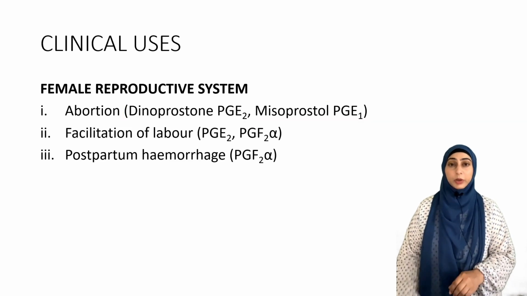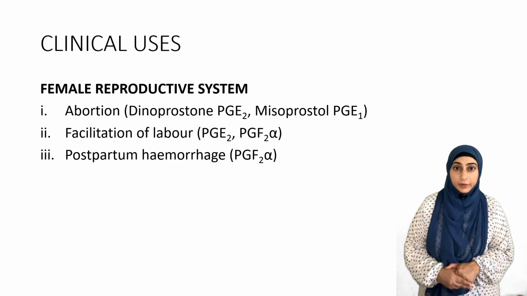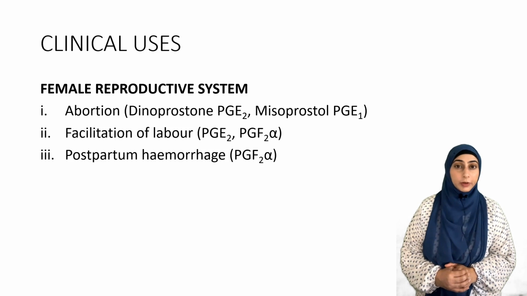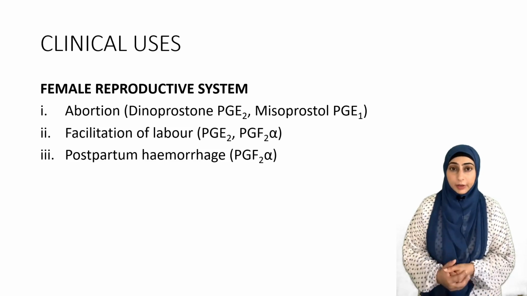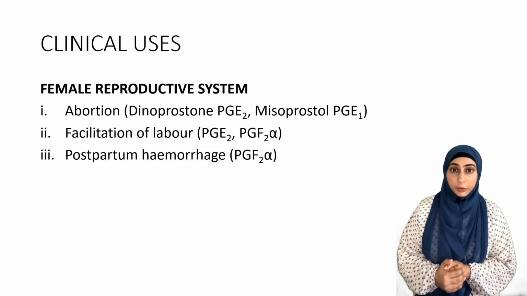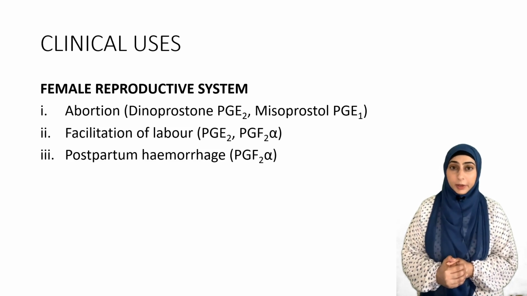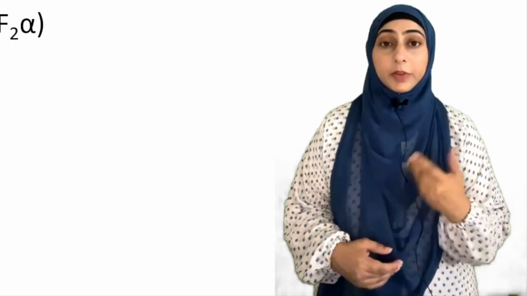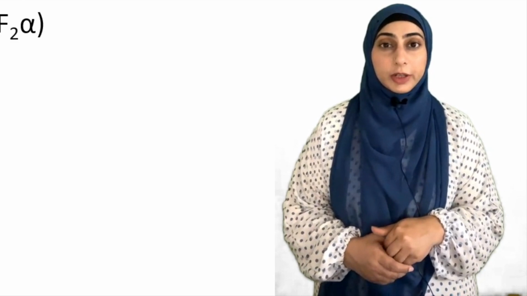It is very important clinically to note this, that medical termination of pregnancy can only be induced before 13 weeks of pregnancy. After 13 weeks, surgical termination is advised because of high risks associated with the medical termination. At the time of labor, prostaglandins, because they increase the uterine contractions, तो facilitate करने के लिए भी labor को उनको administer किया जाता है. Sometimes for the induction of labor, sometimes for the facilitation of the labor, prostaglandins साथ में administer किए जाते हैं.